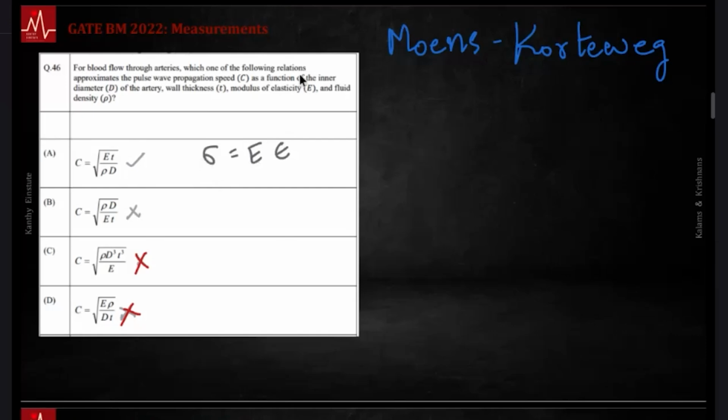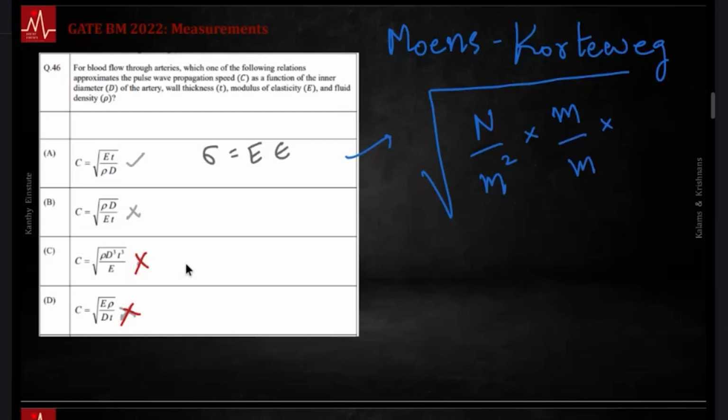So if you take this option, let's check the units of the RHS. I have Newton per meter square for E. For T, this is meter. For D, this is meter. And for rho, this is kilogram per meter cube. Let's see if this is at least dimensionally correct, we should get wave speed, the distance by time units.